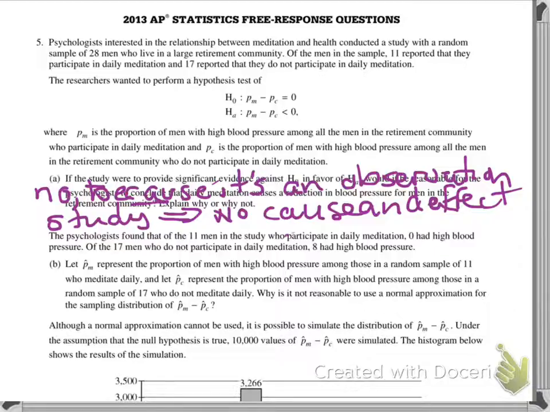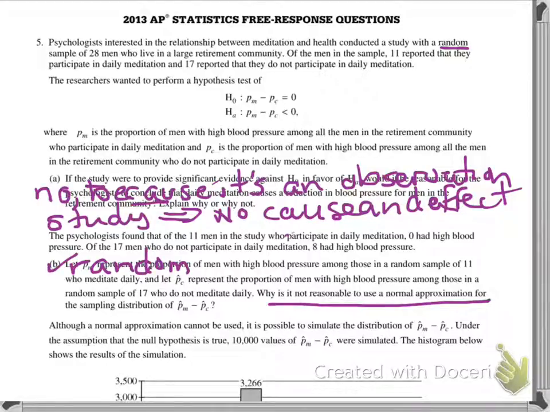And so why is it not reasonable to use a normal approximation? Okay, so let's just do our conditions for two proportions. The first one is random. Well, it says random, all right? So it meets the random rule.